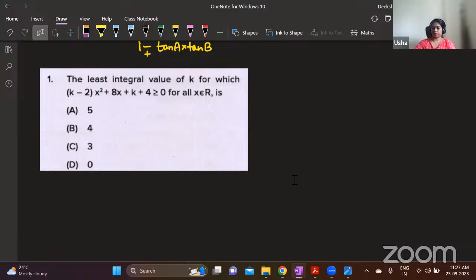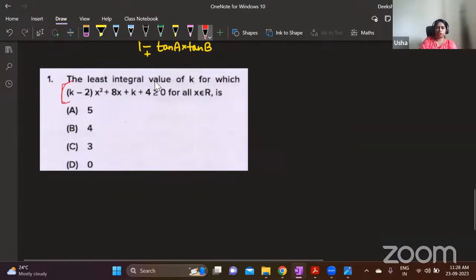How to solve this? See, these type of questions, don't try to solve using the usual method. Most of the questions under the math section, you'll be able to solve by looking at the options. What is the question here? There are certain values of k for which this expression should be greater than or equal to 0. We don't know the value of x. We are going to find out the least value of k for which this is going to be greater than 0.